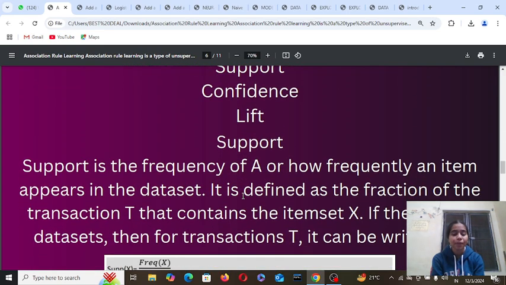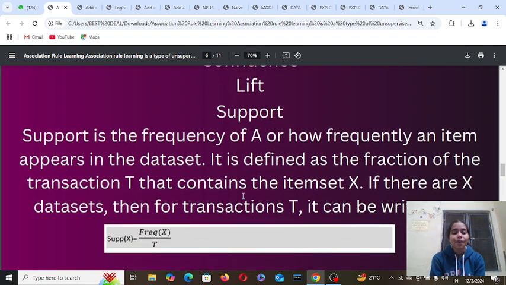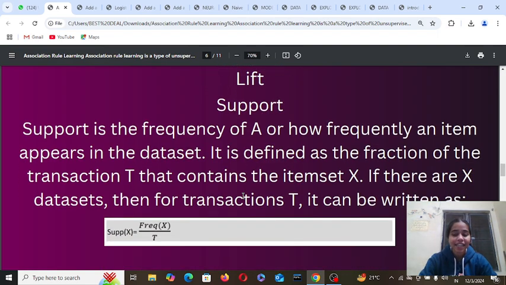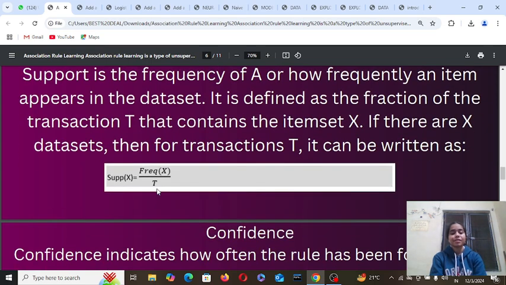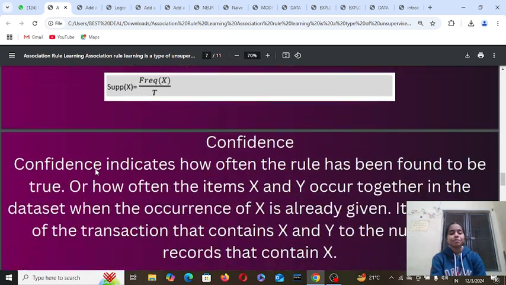Support is the frequency of A, or how frequently an item appears in the data set. It is defined as the fraction of the transactions T that contain the item set X. If there are X in the database, then for transactions T, it can be written as this. This is the formula of support.